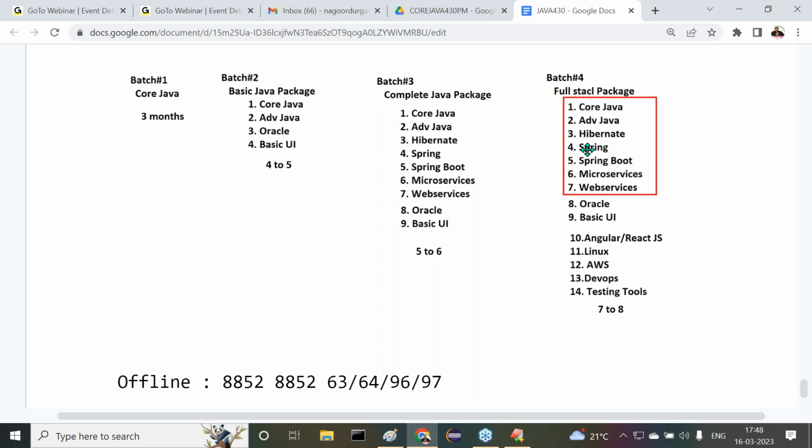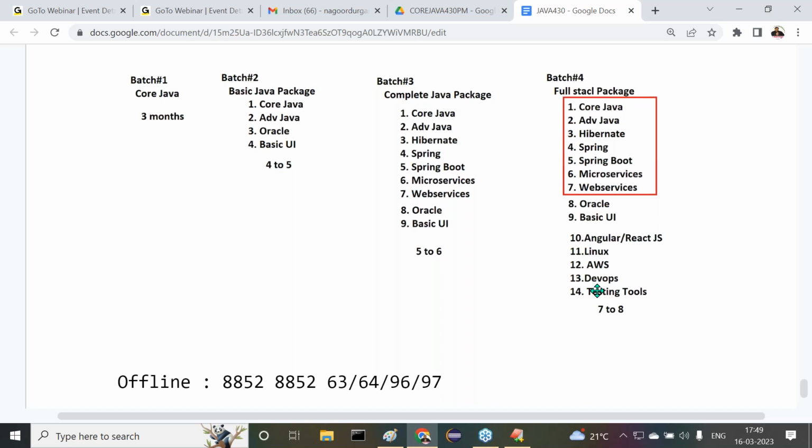Okay, I will take care of Java. In this overall full stack Java, my participation is the total Java stream. The complete Java stream I'm going to take, right from core Java up to web services. Almost 60 to 70% of the full stack Java, I will take the responsibility. Non-Java technologies will be taken by some other trainers from outside.